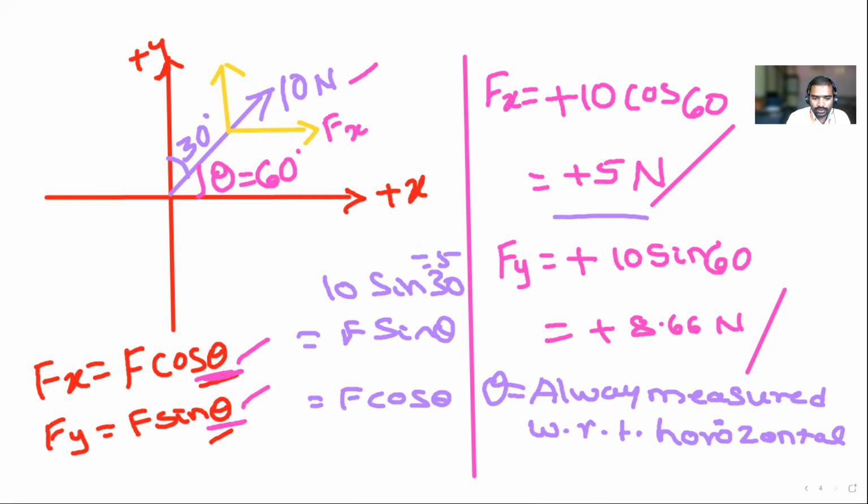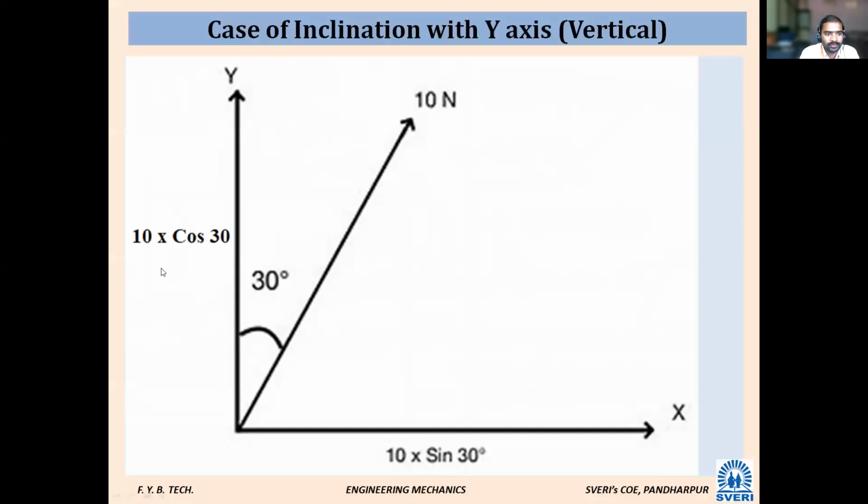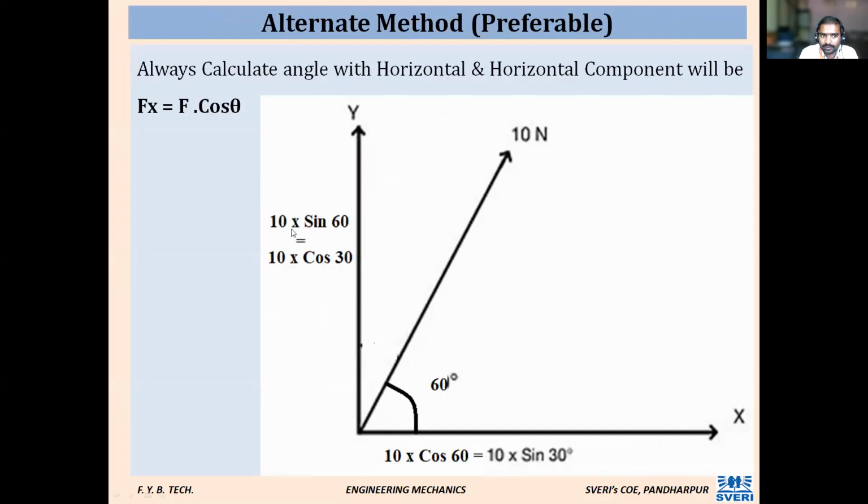Okay, see in the solution he has given, we'll see, just a minute. See, this is okay. In the vertical component he has written 10 cos 30, and in the horizontal he has written 10 sin 30. You can do it this way too.